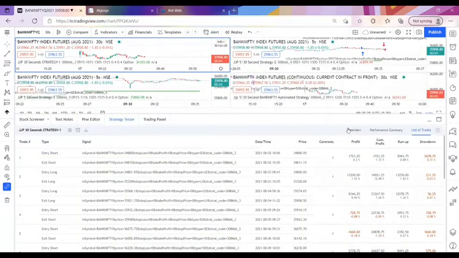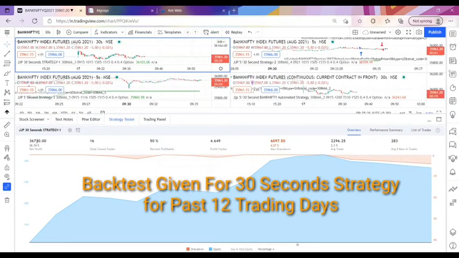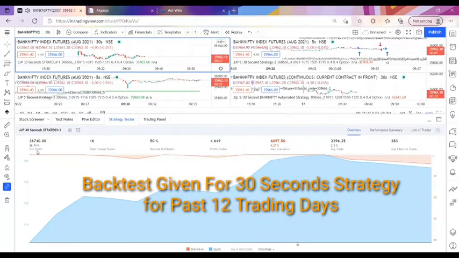You can see here the overview backtest given for this 30 seconds time frame strategy is 36,740 rupees. It has been reached per lot of Bank Nifty future. So this is the past 5 days backtest of this 30 seconds time frame strategy, as well as it has taken a maximum drawdown of 6,000 rupees. It has been continuously hit for this strategy. So this is the maximum drawdown you need to keep in your demat account.